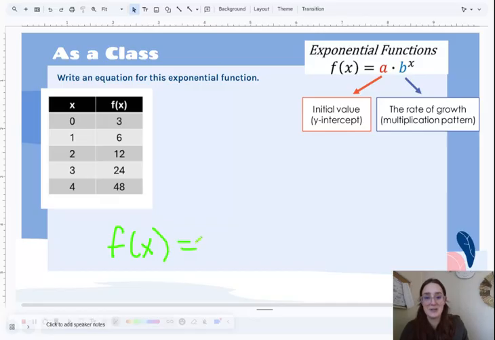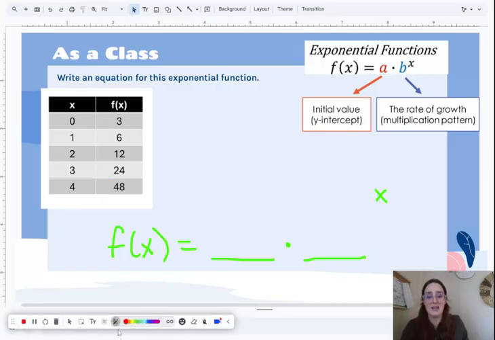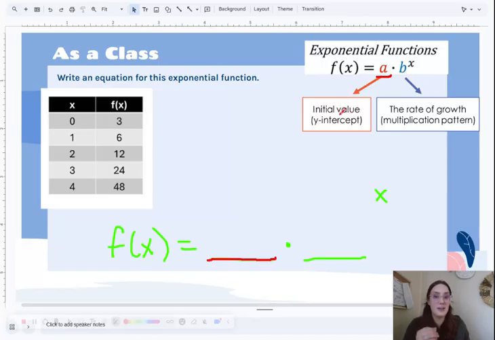So f of x equals blank times blank to the power of x. So we want to write an equation based on this given data, right? So again, that a value that goes here, the a value is talking about our initial value, our y-intercept. Remember, our y-intercept is always when x equals 0. I mixed those up on the last slide, but same idea, initial value when x equals 0.